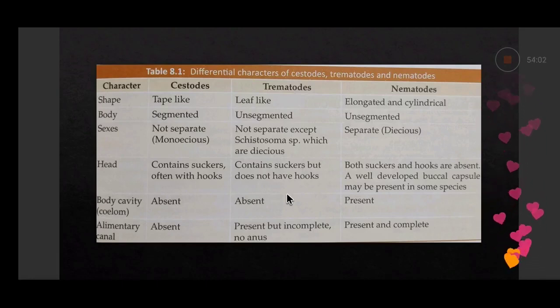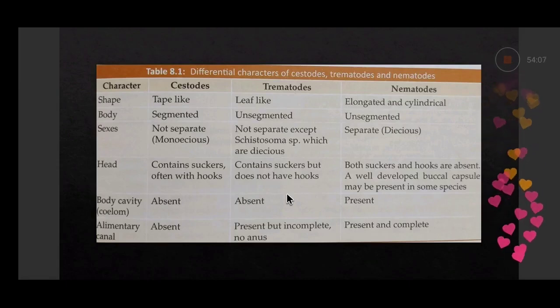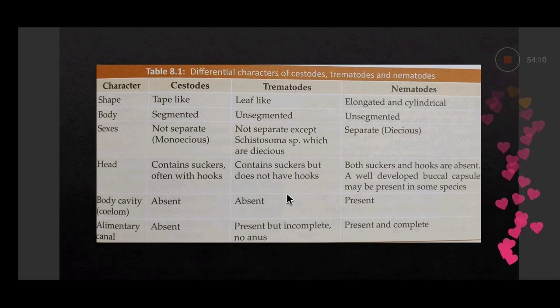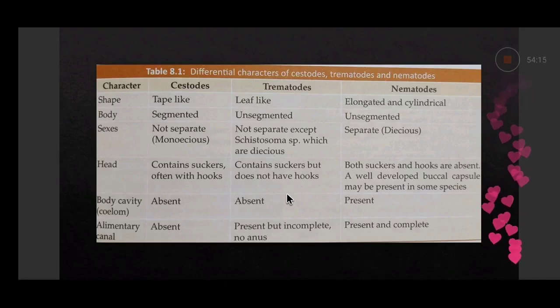So if you see from cestodes to nematodes, advancement is there. Body cavity: absent, absent, present. Alimentary canal: absent, present but incomplete, complete. So advancement is going on. Sexes not separate, then separate. Segmented bodies, then unsegmented. So it's going on to the higher side. Suckers with hooks, suckers without hooks, and no suckers, no hooks. So again advancement is there. So this shows how it happens.